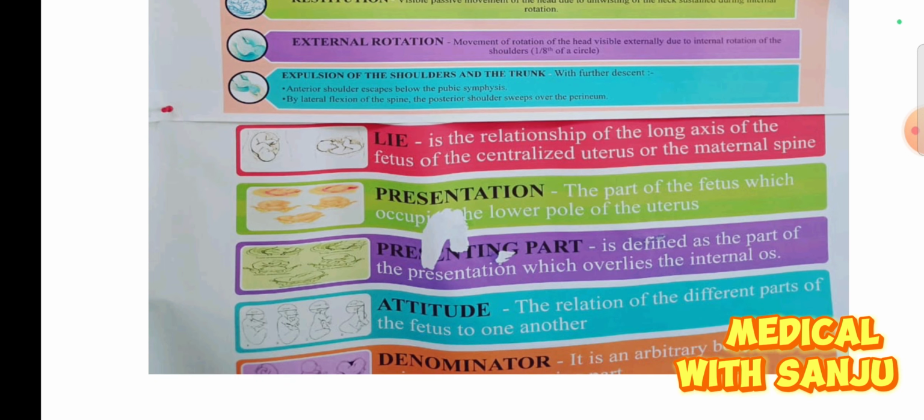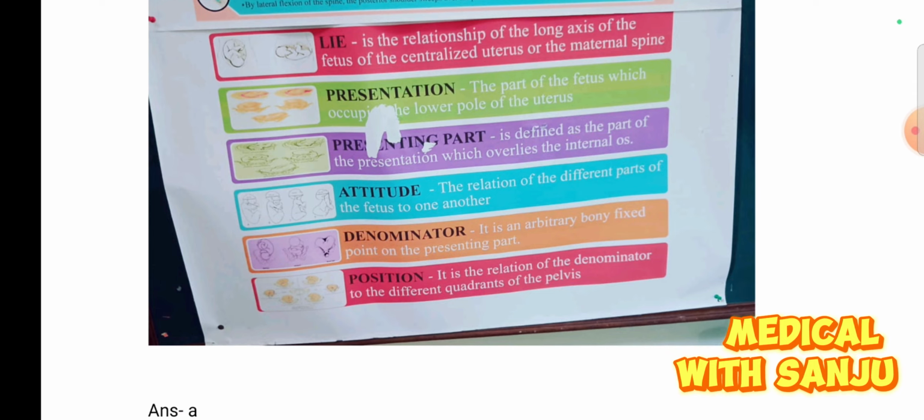What is attitude? Attitude means the relation of the different parts of the fetus to one another. Denominator is an arbitrary bony fixed point on the presenting part, and position means the relation of the denominator to the different quadrants of the pelvis.